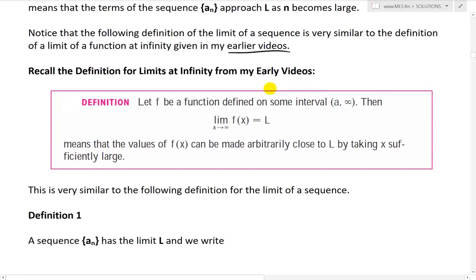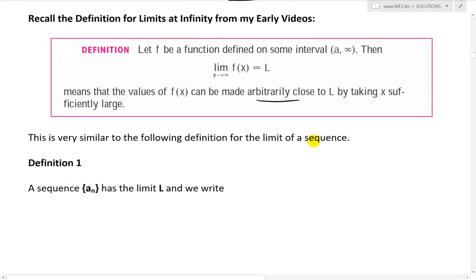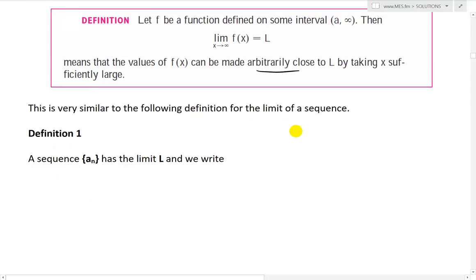So recall first the definition for limits at infinity from my earlier videos for a regular function. Let f be a function defined on some interval a to infinity. Then the limit as x approaches infinity of f(x) equals L means that the values of f(x) can be made arbitrarily close to L by taking x sufficiently large, getting larger and larger, and then the value gets closer and closer to L. This is very similar to the following definition for the limit of a sequence.